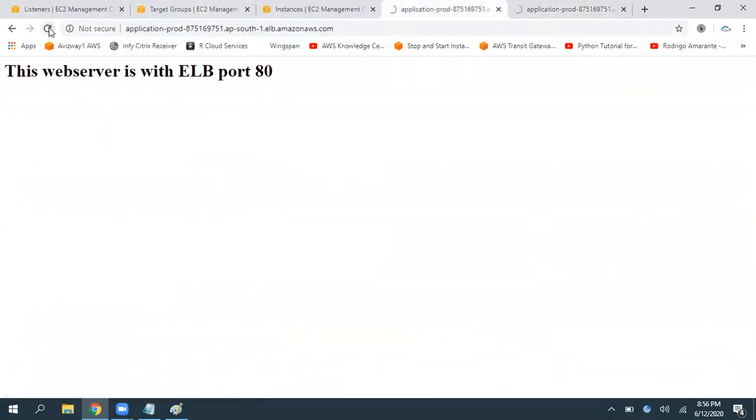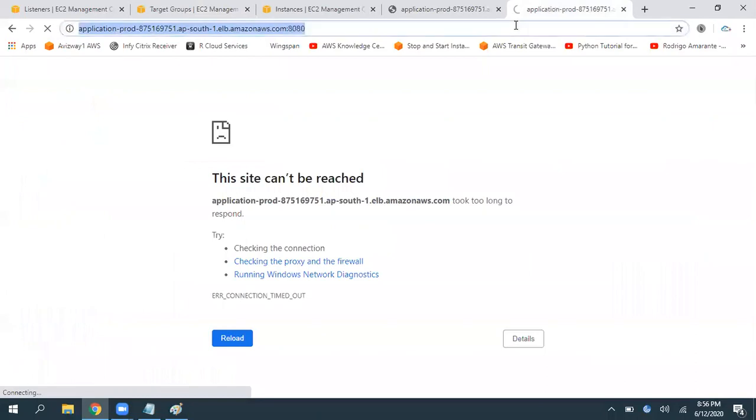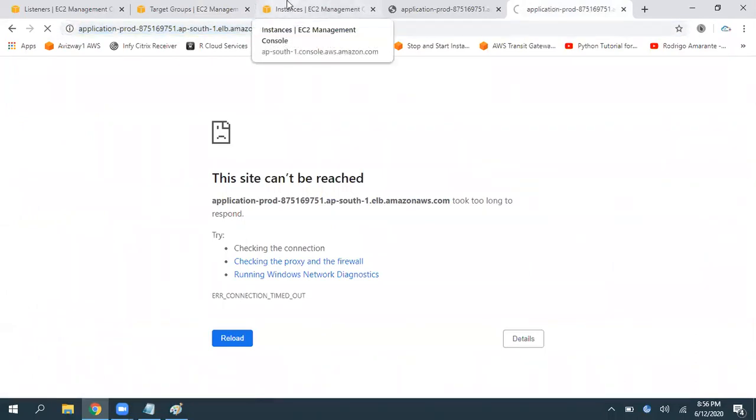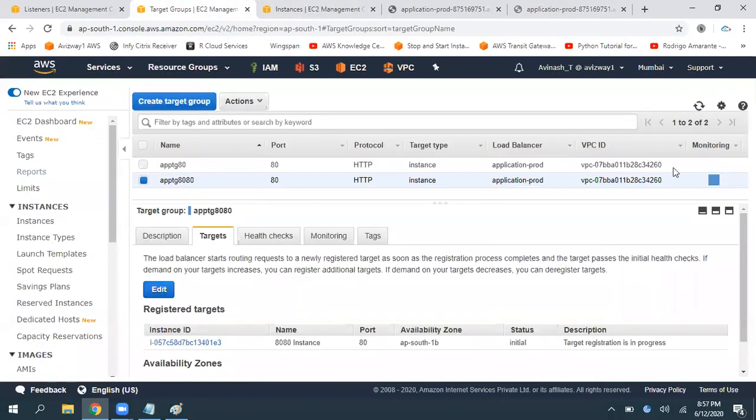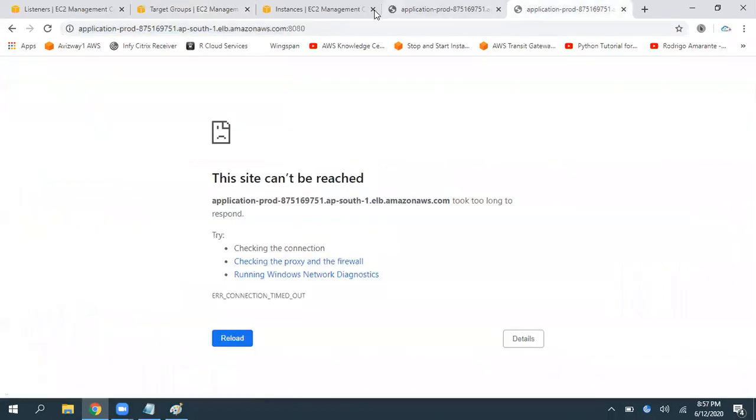So this is port number 80, both the instances. This is port number 8080, and still we are not able to get it. See, there is no change in the configuration part, and even if you observe, it is healthy only, but we are not able to get it. Can you guess what may be the reason? Any try or any guess why we are not able to get it?